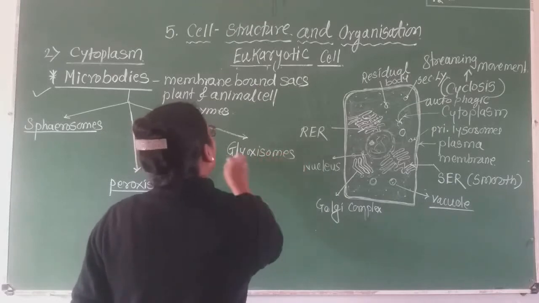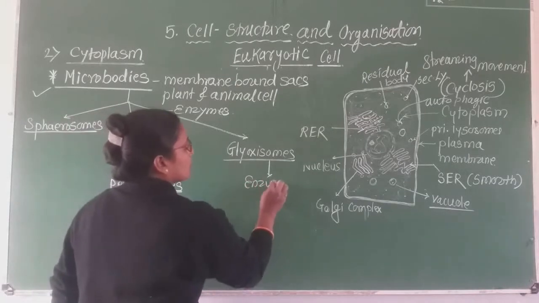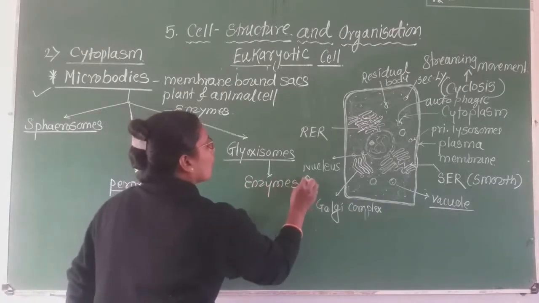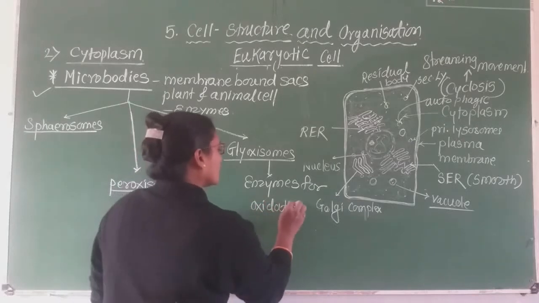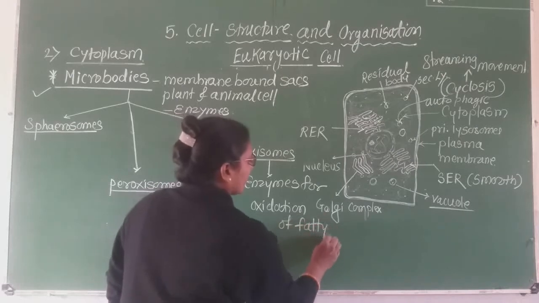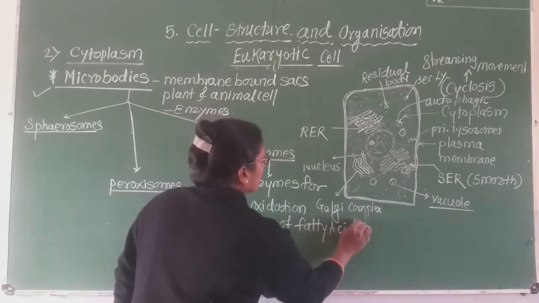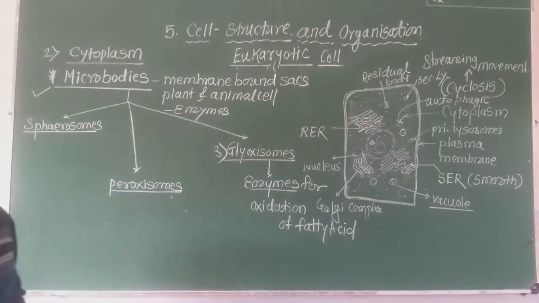These glyoxysomes consist of enzymes for the oxidation of fatty acids. The fatty acids are oxidized, and the enzymes for this are present in the glyoxysome.